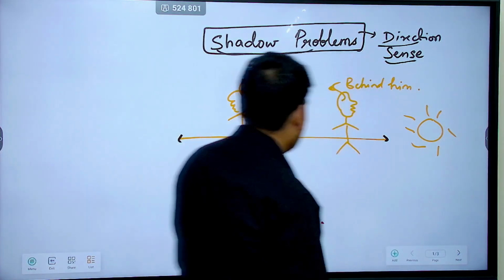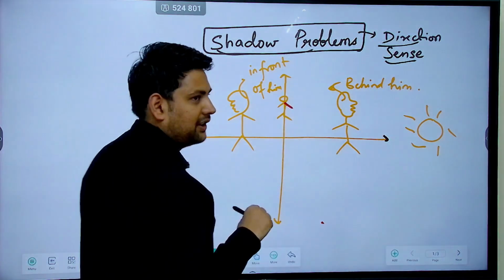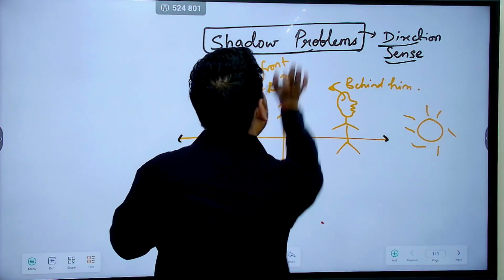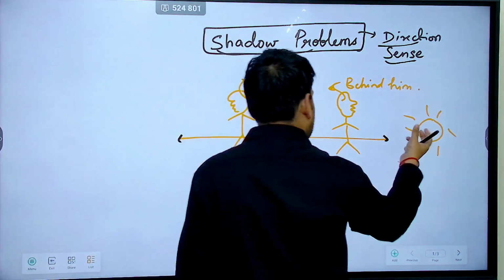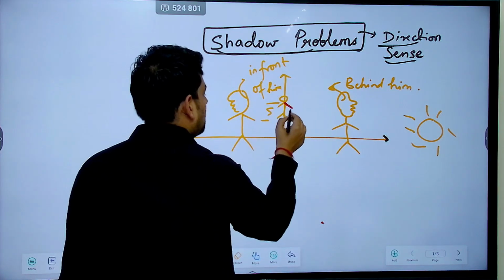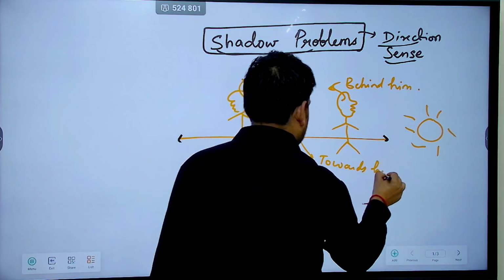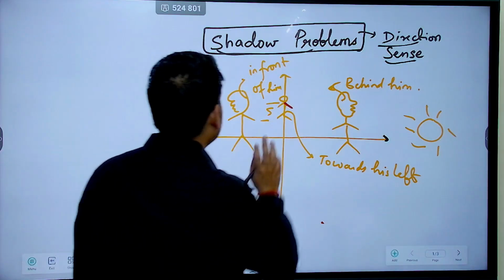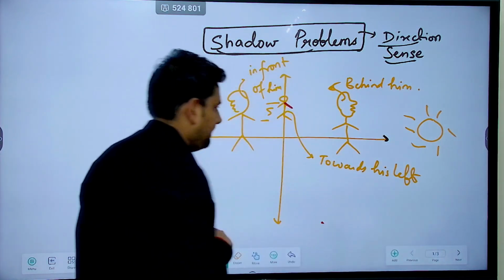Now if a person is going in north direction, and this is not looking like that, but understand that a person is going in north direction, where will the shadow fall? If the sun is on the east, the shadow will fall towards his left, correct? So his shadow will fall towards his left. Can you see this? A person is going north like this, from here sun is coming, so shadow will be somewhere here.